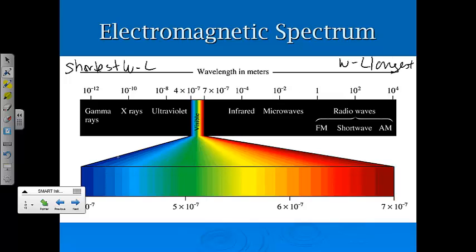Some of the other things we're going to talk about is frequency as well as energy. The shortest wavelengths are going to have the highest frequencies as well as the highest energies. And the longest wavelengths are going to have the lowest frequencies and the lowest energy. If you think about that, that's why FM and AM radio waves are safe for us, because they have such low frequency and low energy. On the flip side, the gamma rays have such short wavelengths, they have very high frequency, very high energy. That's why they can potentially do damage to our DNA because of that energy.